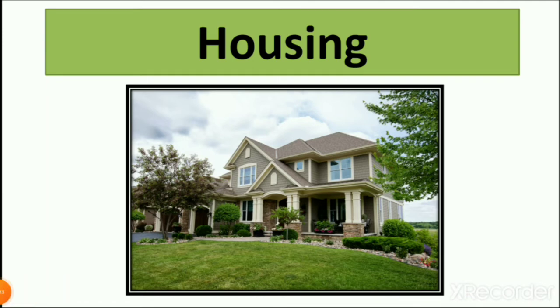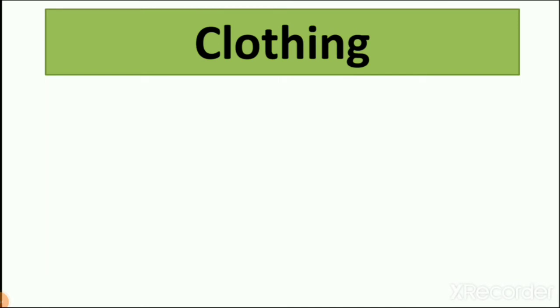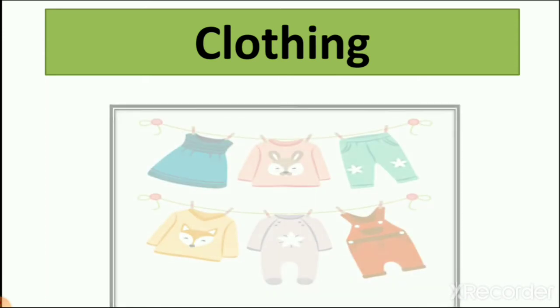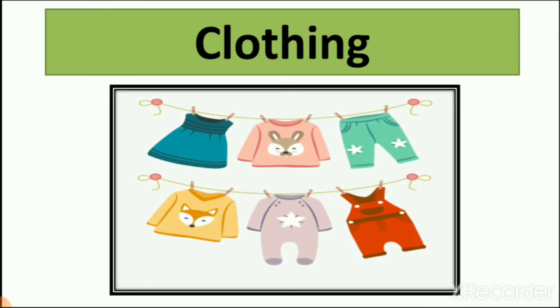Let's move on to the second hard word. Our second hard word is clothing. CLOTHING, clothing, right? So what do we learn about clothes in this lesson? We learn that we get cotton from the cotton plant, and these cotton clothes we make from cotton. And we also learn about woolen clothes, and that in different seasons we wear different types of clothes, right? So that's why we call it clothing.